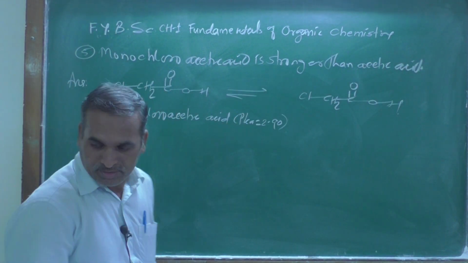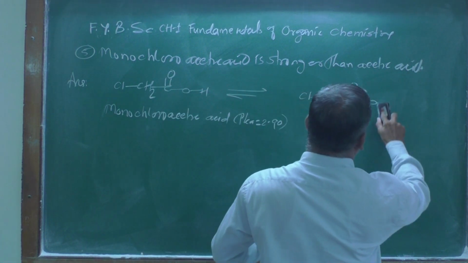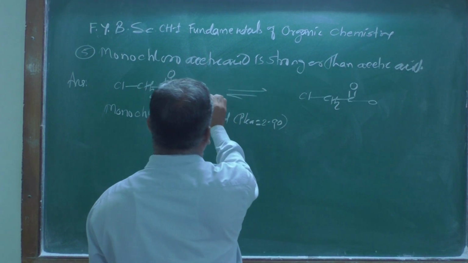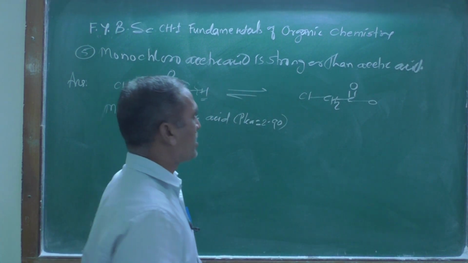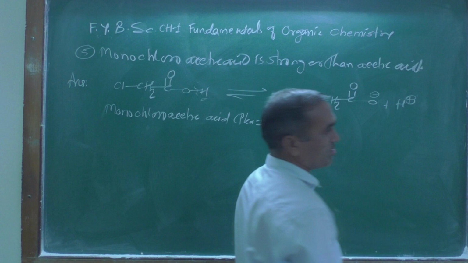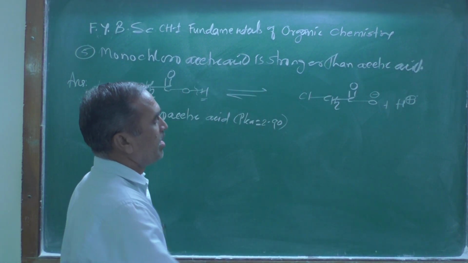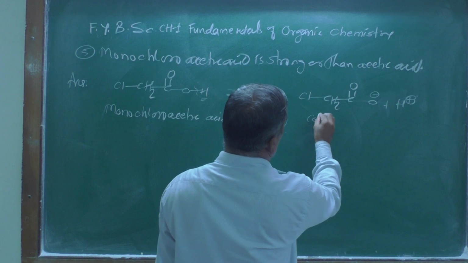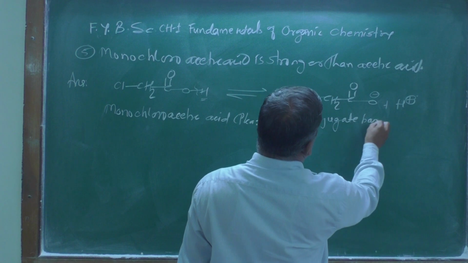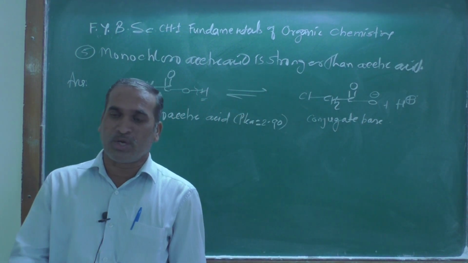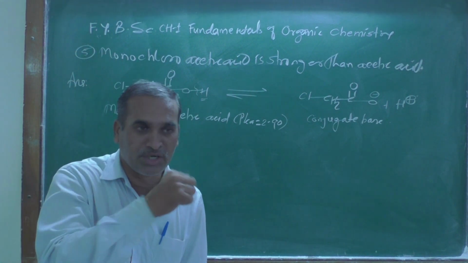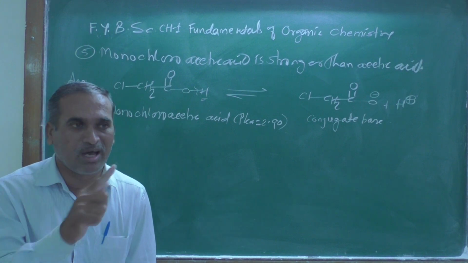Here the bond between oxygen and hydrogen gets cleaved. This proton is highly acidic in nature and therefore it produces H plus, which is nothing but a proton, and this becomes the conjugate base. Whether this conjugate base is stabilized or destabilized depends upon the inductive effect in such an aliphatic acid.